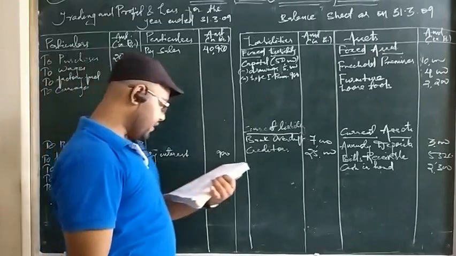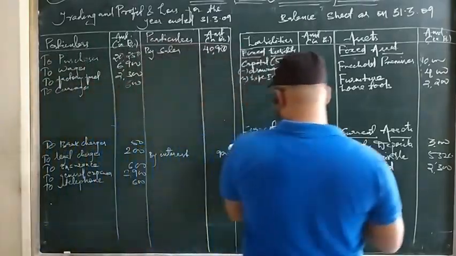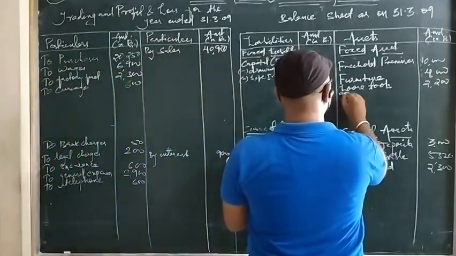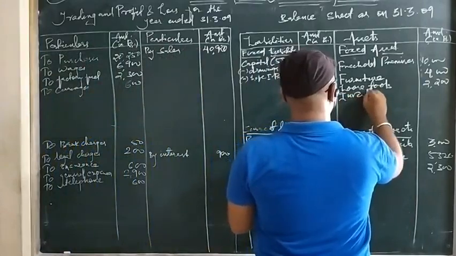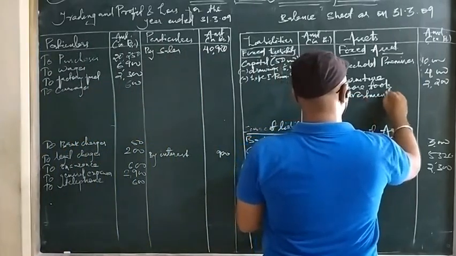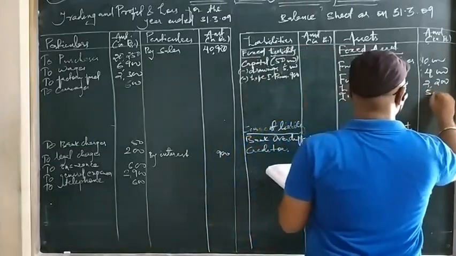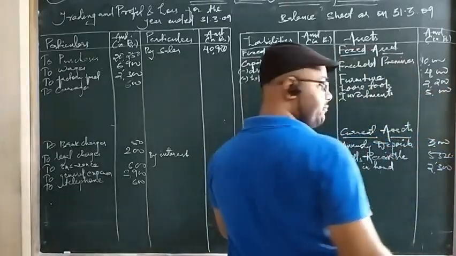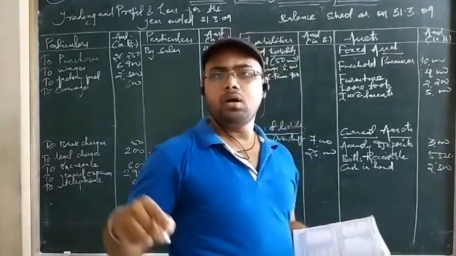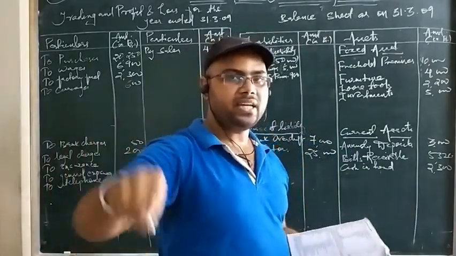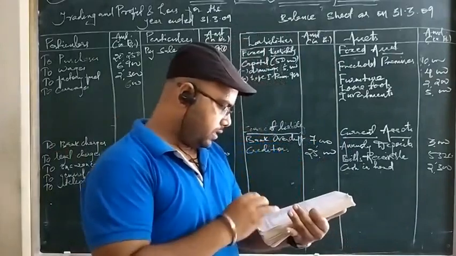Then after carriages we have investments. Investments are the fixed assets. So investments is of 5,000. Investments means you can invest in a government bond, in a bank, in a share market, any can be of the nature of investments. Okay. Then goodwill.